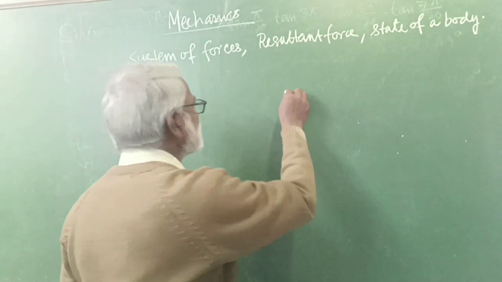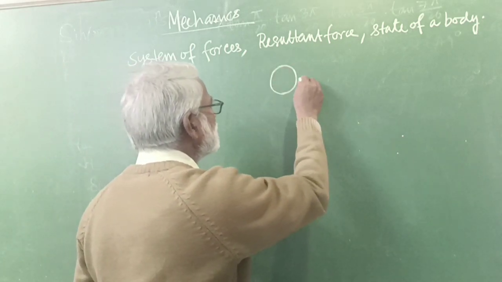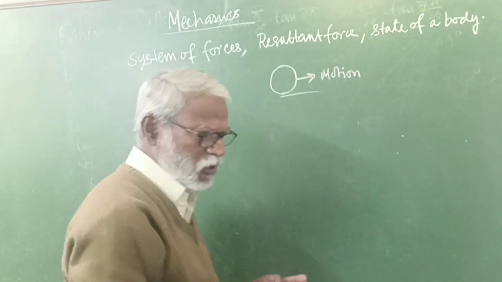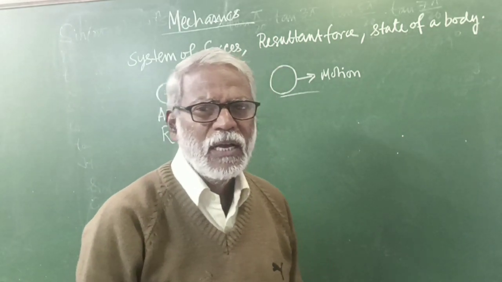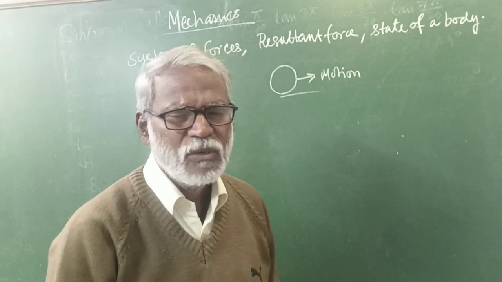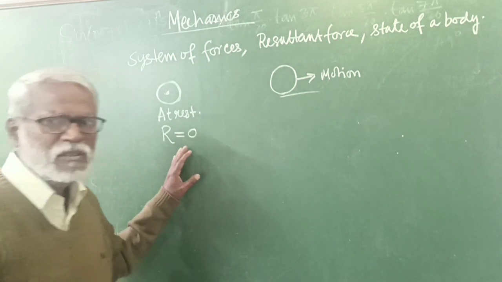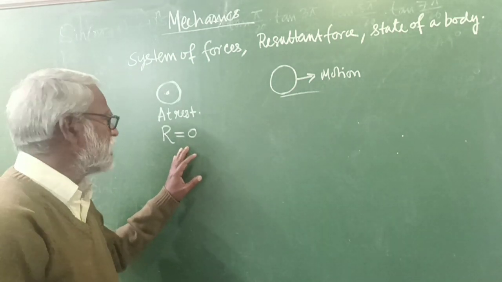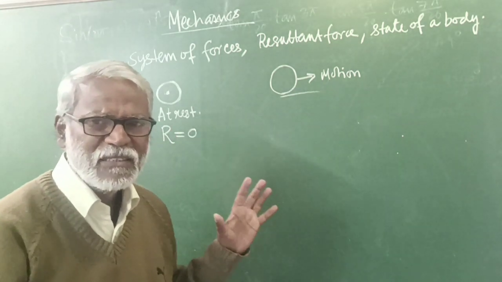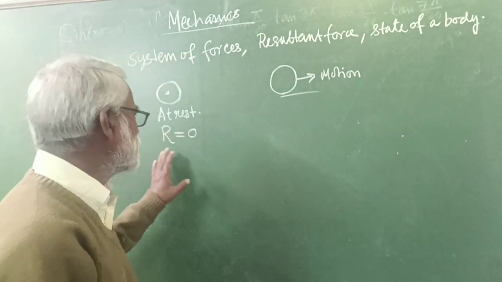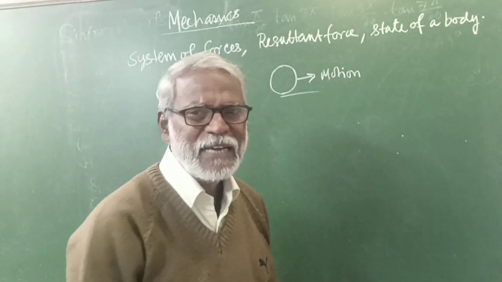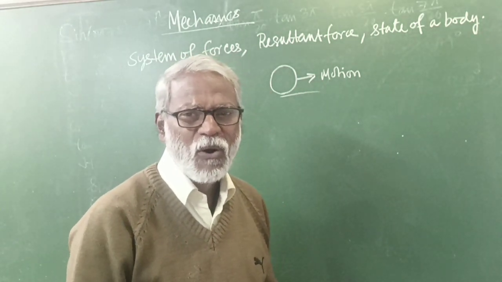There is another body and you see it in motion. That means the body is in motion. So what can we say about the resultant force here? In the first case we are certain that the resultant force is 0, that is why its state is not changing. But here we find the body in motion, so we cannot say whether the resultant force is 0 or not.